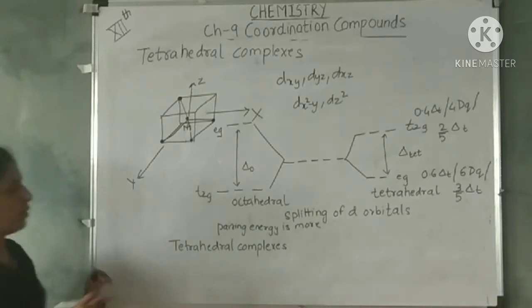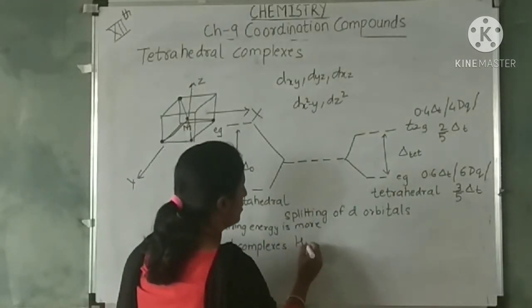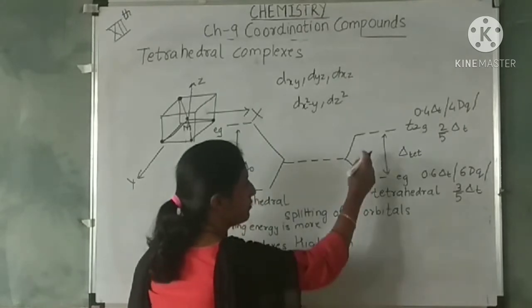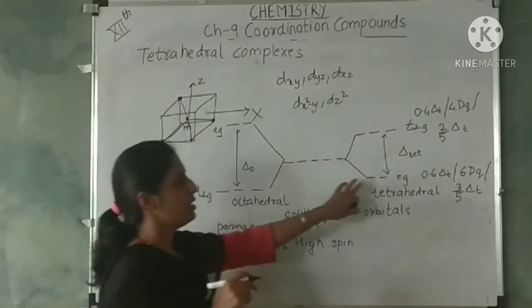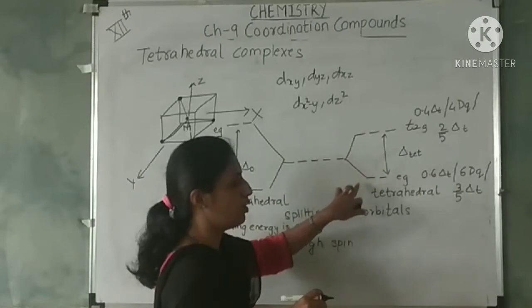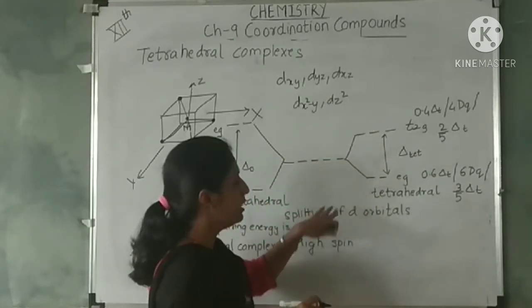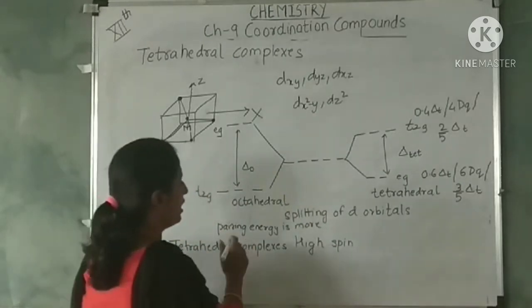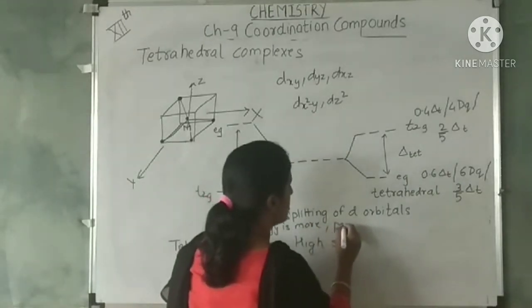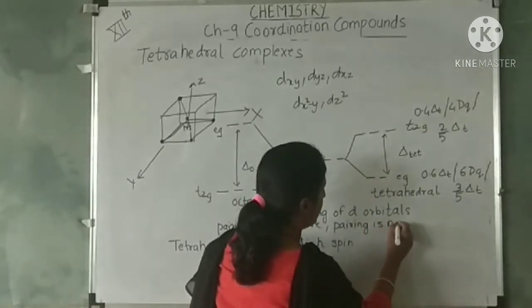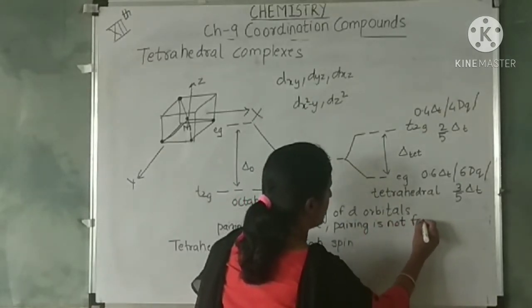So, tetrahedral complexes are high spin complexes. High spin, why high spin? Because the energy difference is less, so electrons will fill up. Okay, they will not pair up, they will fill up, and then after all the orbitals are filled, they will start pairing. This pairing energy is more, therefore pairing is not favored. Pairing is not favored in tetrahedral complexes.